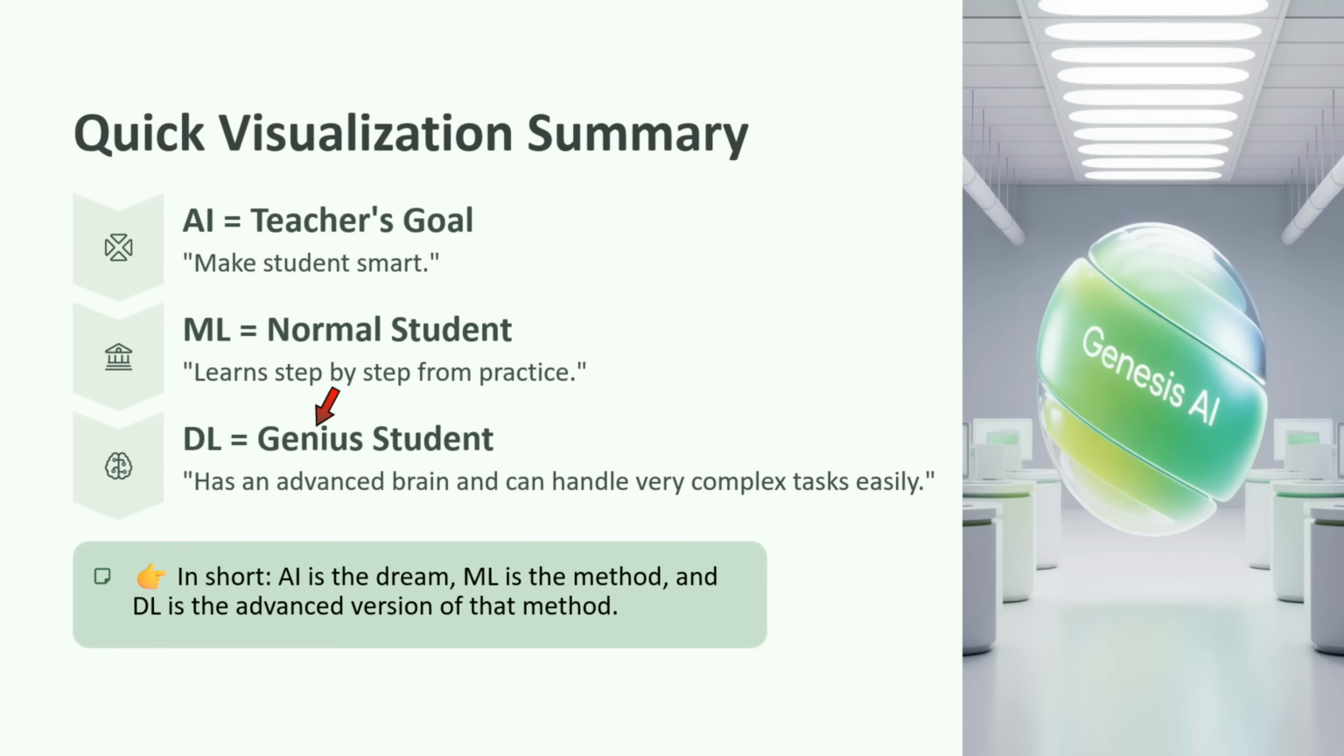Deep learning is equal to a genius student. It has an advanced brain and can handle very complex tasks easily. In short, AI is the dream, machine learning is the method, and deep learning is the advanced version of that method.